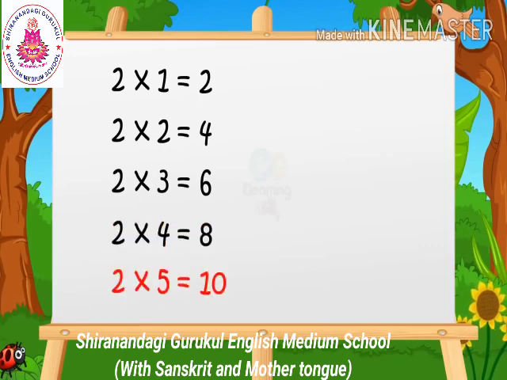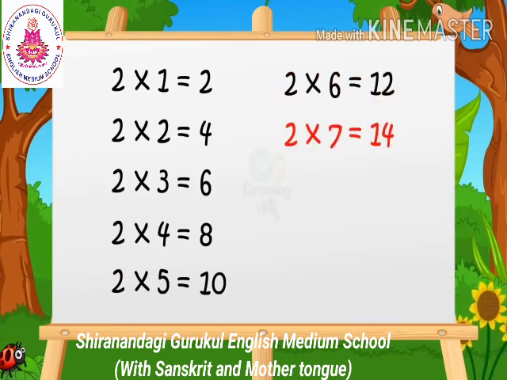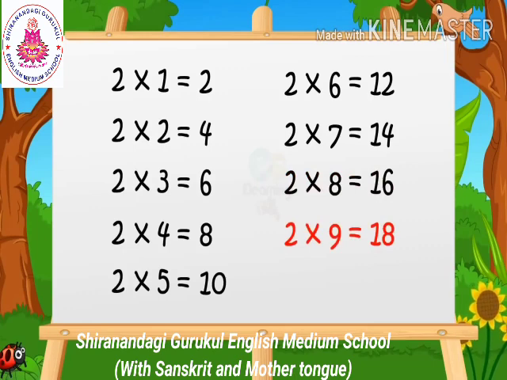Two fives are 10. Two sixes are 12. Two sevens are 14. Two eights are 16. Two nines are 18. Two tens are 20.